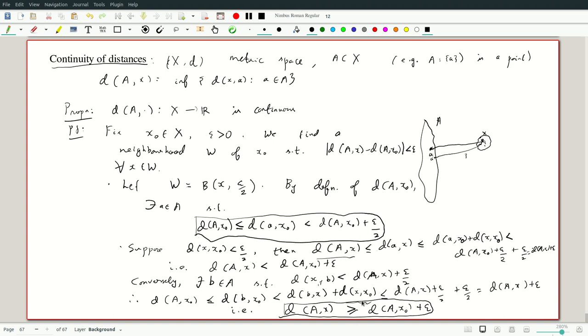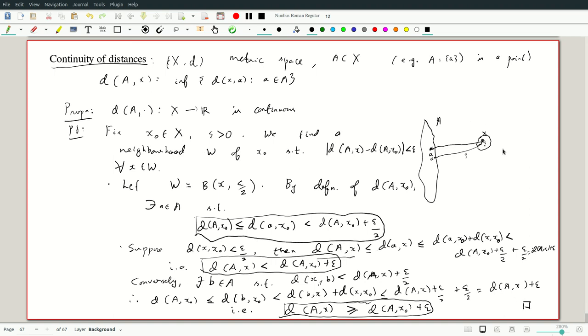These two will together tell you that you have a point. If we look at the quantity, the distance between, I'm sorry, I didn't mean this one. That inequality is correct, but the inequality we proved is this one. Between them they tell you the distance of a and x is within plus or minus epsilon of the distance between a and x0, that is, the difference between these two is less than epsilon, that is, this distance lies in the ball, which is as required. Okay, so this is the continuity of distances.